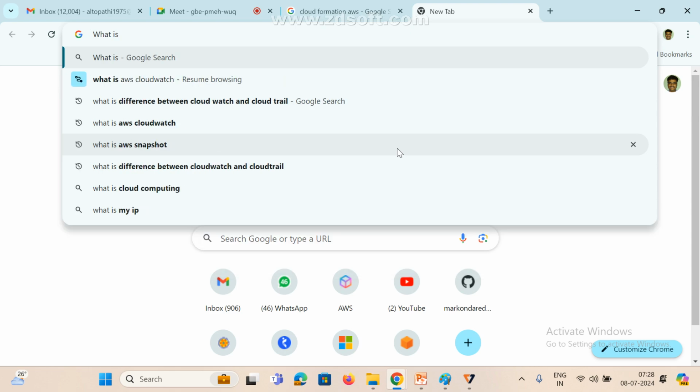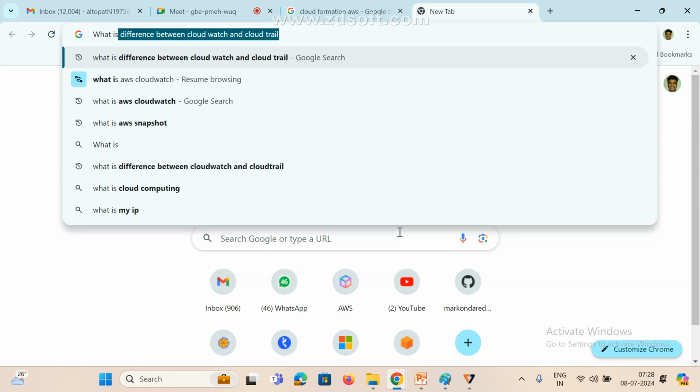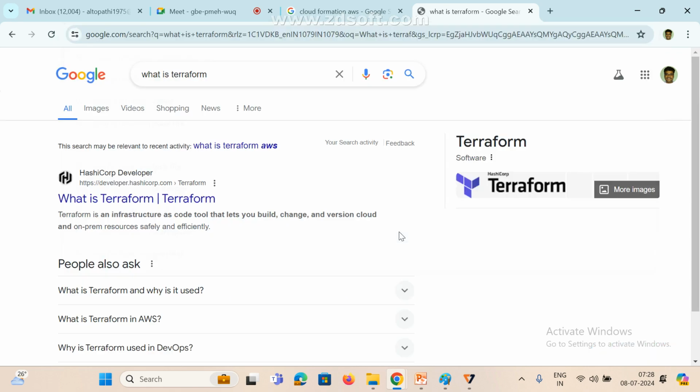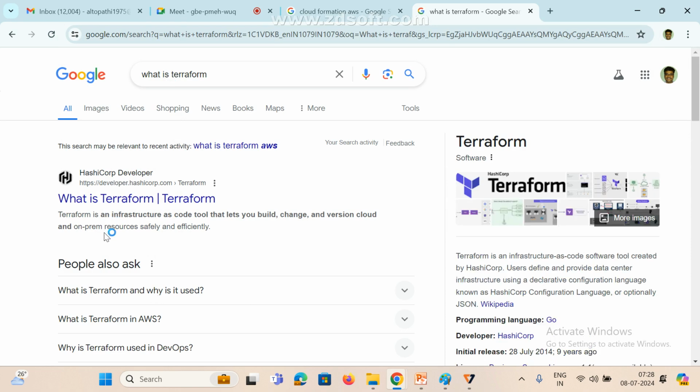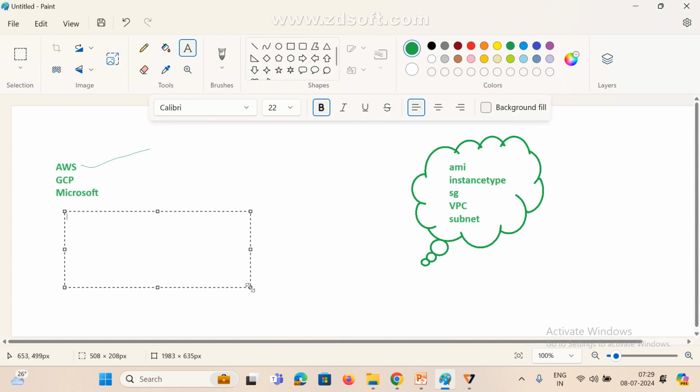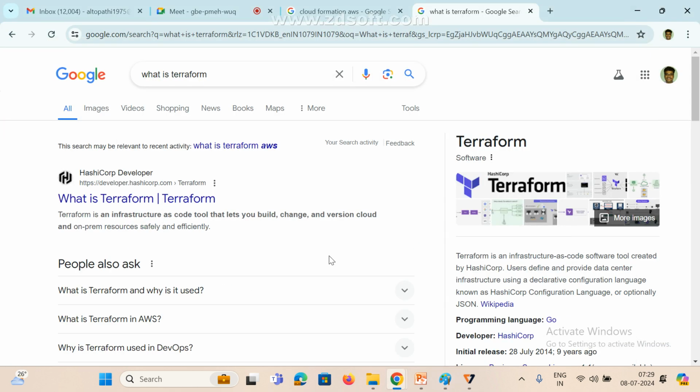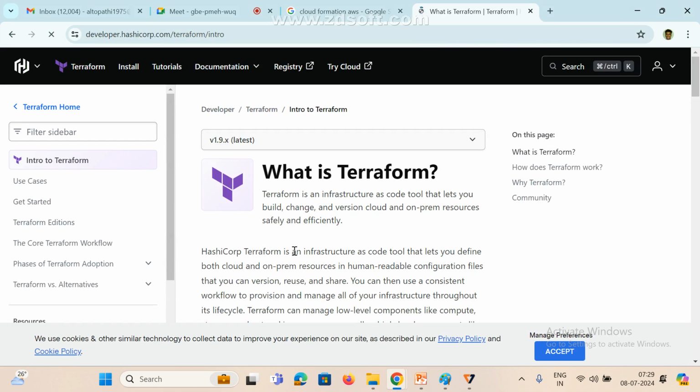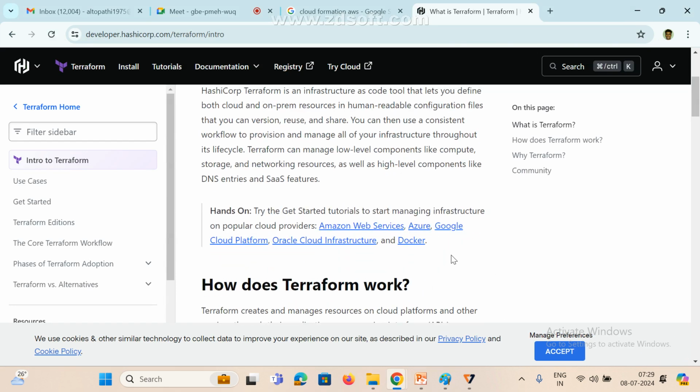Even if you search what is Terraform and how it will work, Terraform is an infrastructure as code tool. Simply, we call it an IaC infrastructure as code tool. This is what we mostly use. With the help of Terraform, we can create our entire infrastructure. Next, we are going to learn what Terraform is and what its advantages are.